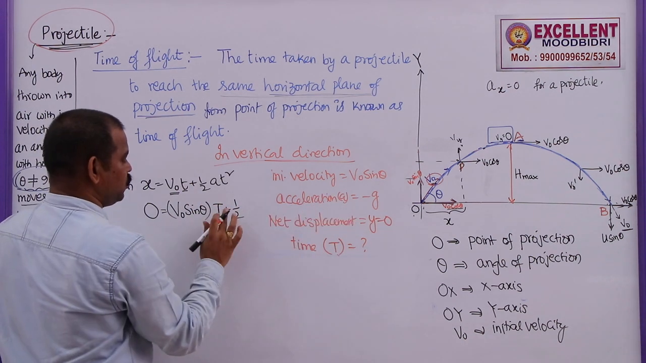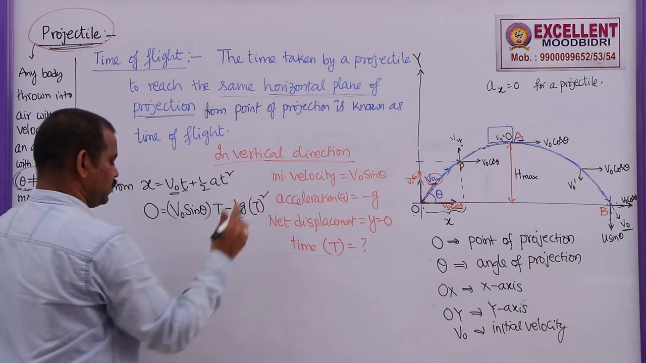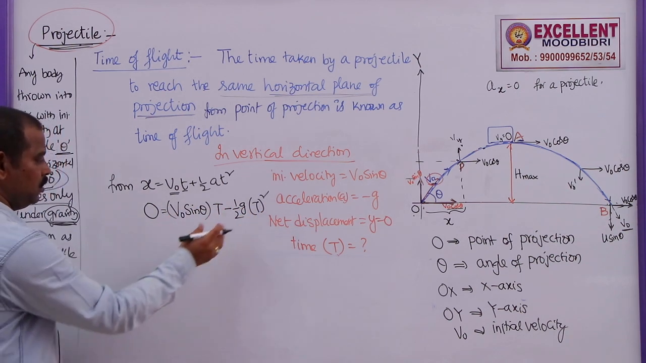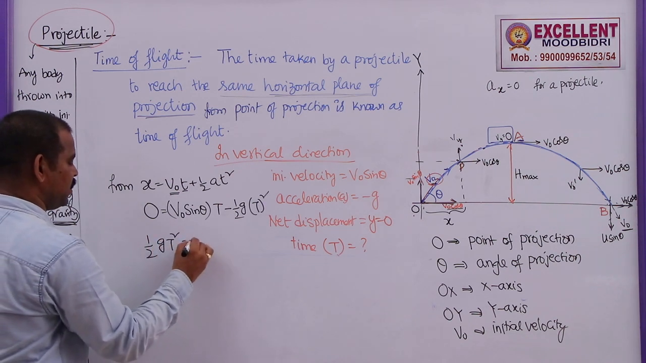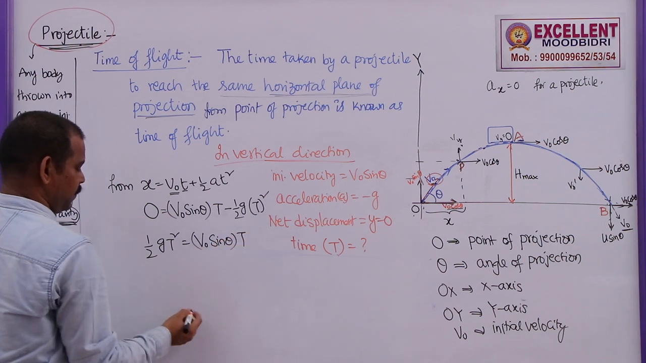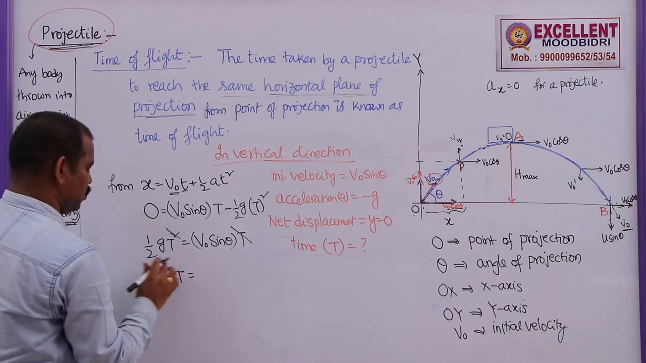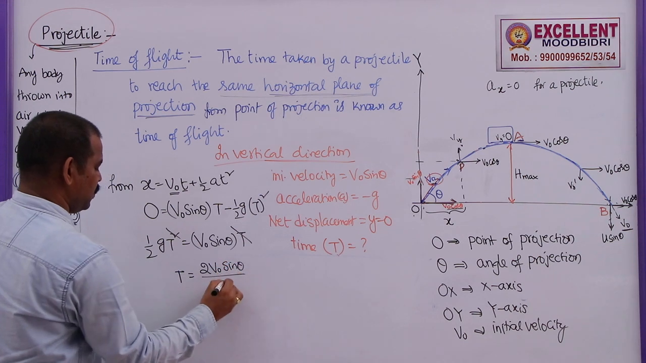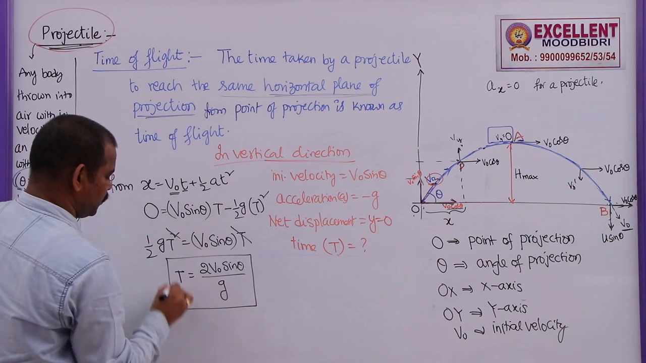plus half into a, where a is equal to minus g. So, directly let me take this as minus g into t square. So, this minus this is 0, that means these two must be equal. So, bring this one this side, half g t square is equal to v naught sin theta into t. Cancel t and t, I need this t. So, t is equal to 2 v naught sin theta by g. So, this is the time of flight of a projectile.